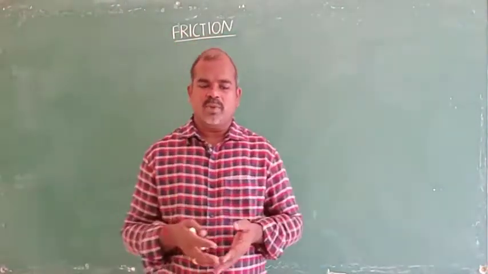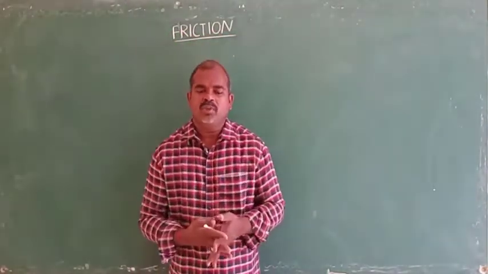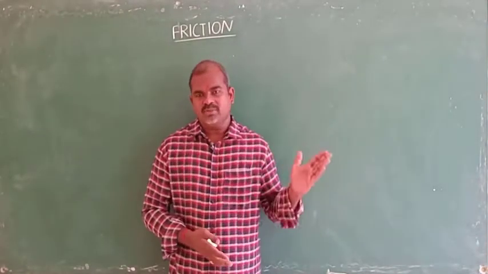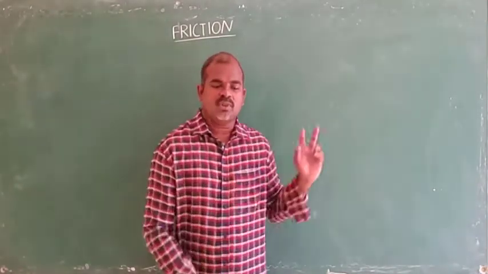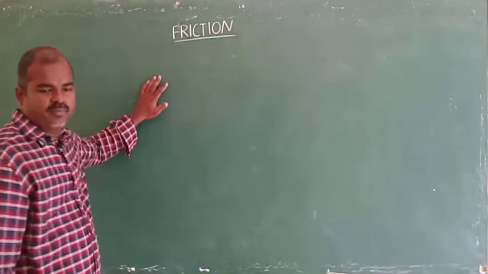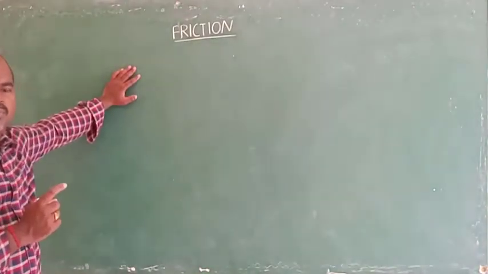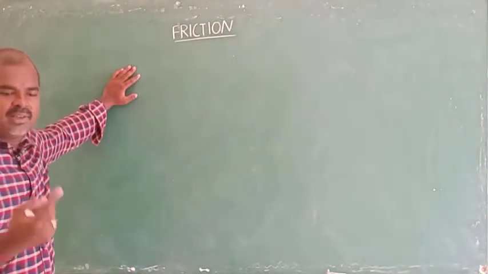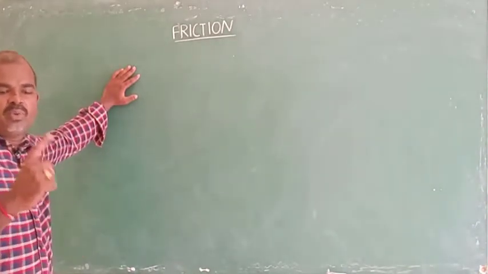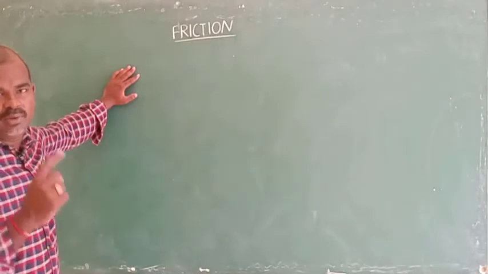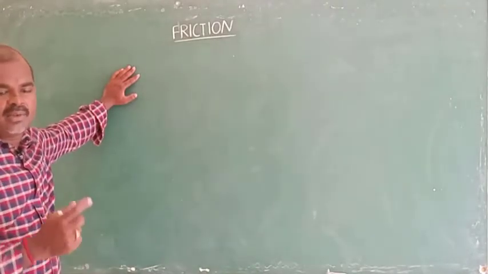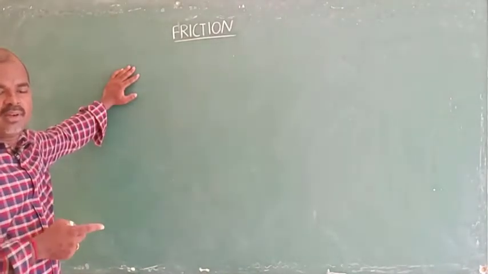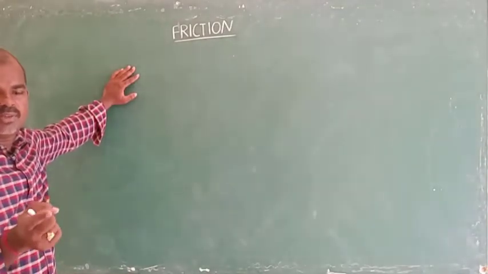And frictional force may be defined as the opposing force which comes into play tangentially between two surfaces so as to destroy the relative motion between them.